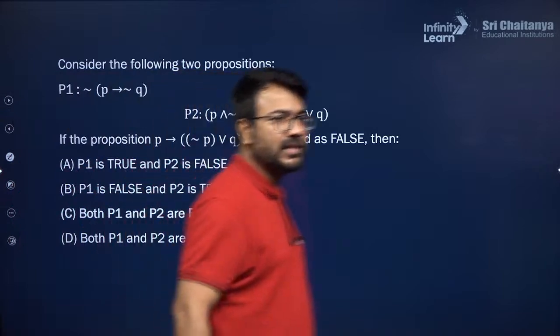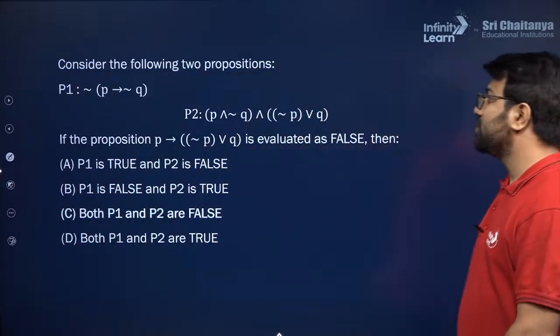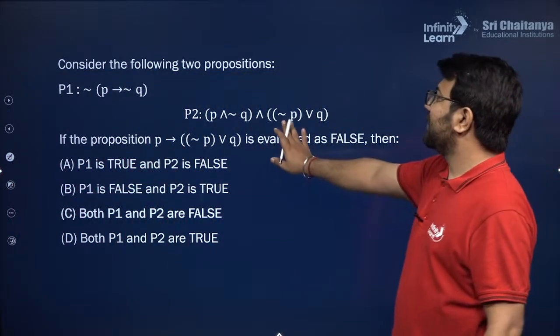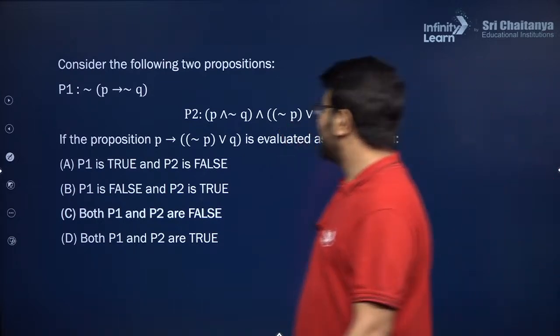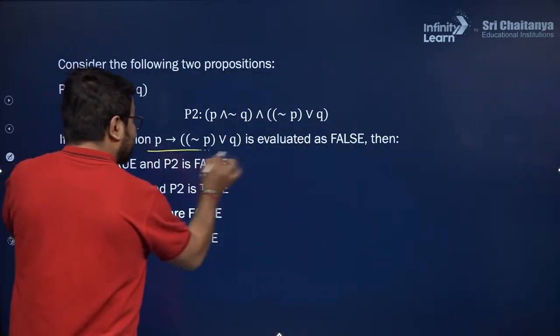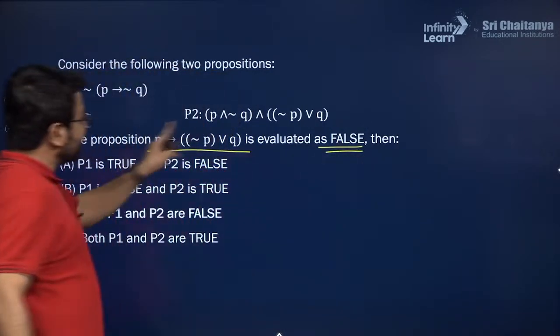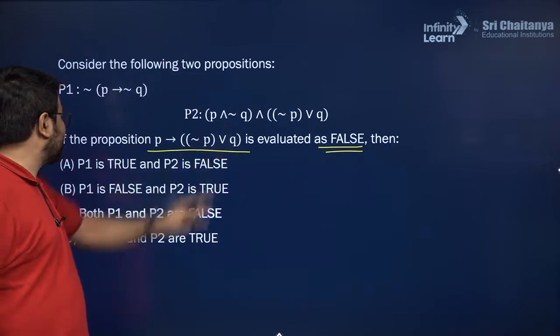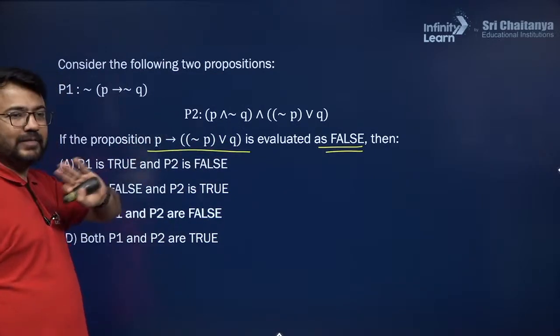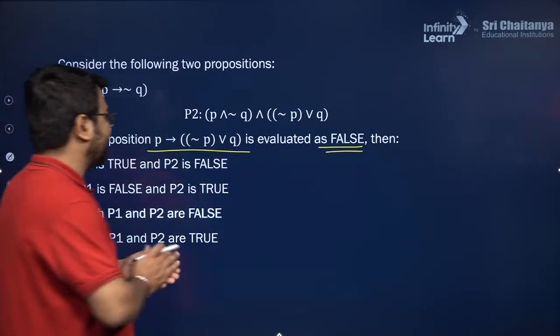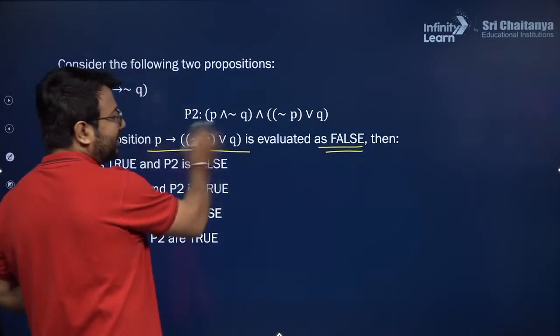Here is another question written in front of you. There are two statements, P1 and P2. If the proposition P implies negation P or Q is evaluated as false, then they're talking about P1 and P2. So how to think about that? Let us try to draw the truth table of it.